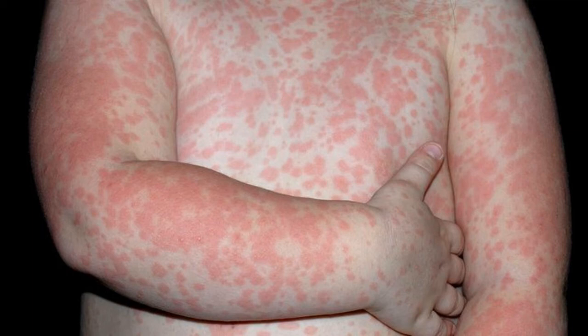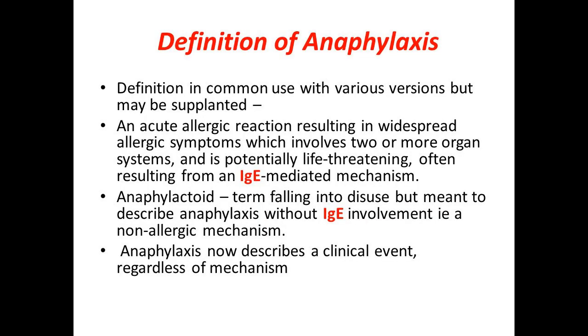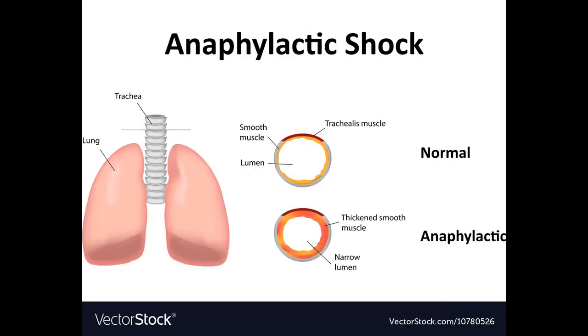An extremely severe allergic reaction is called anaphylaxis. Anaphylaxis is a life threatening reaction which is a result of impaired breathing. Because of this impairment or unstable breathing, the person suffering with anaphylaxis may be sent into shock because of less intake of oxygen. This leads to non functioning of other body parts also.